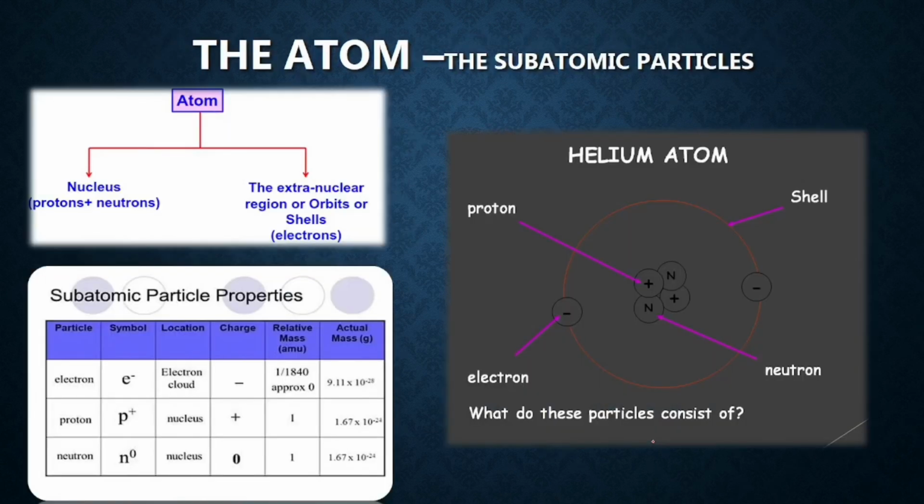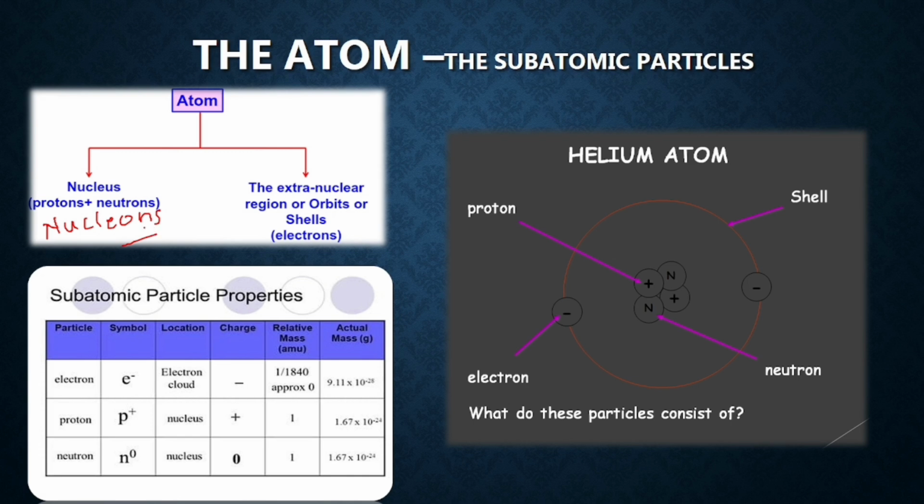Moving ahead, what is an atom? Now, regarding subatomic particles, you should know that an atom consists of two parts. One is the nucleus, which contains protons and neutrons. Together, the components of the nucleus are called nucleons.